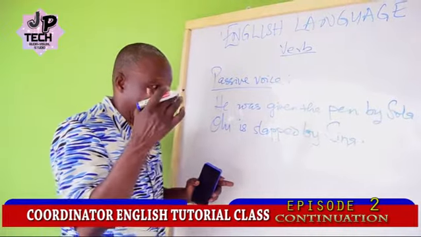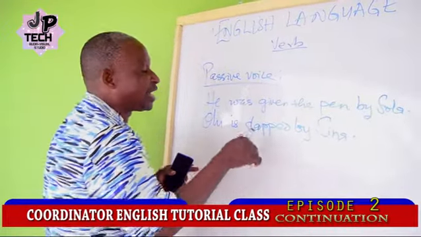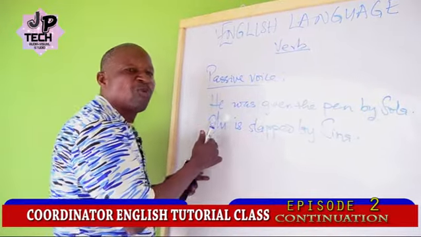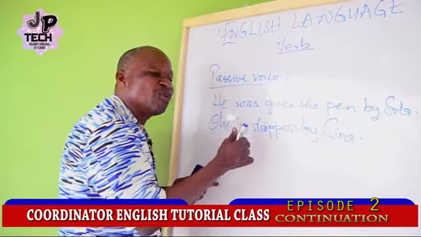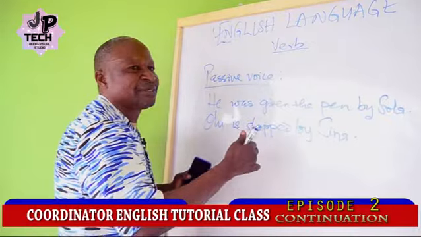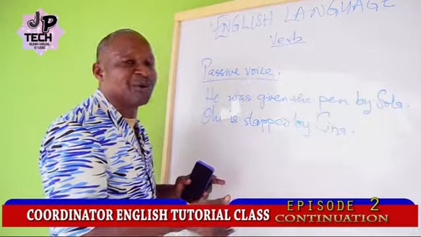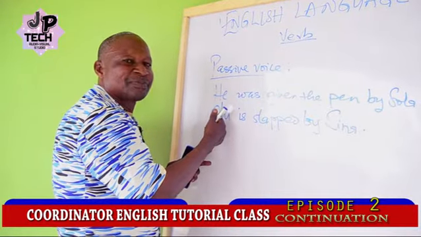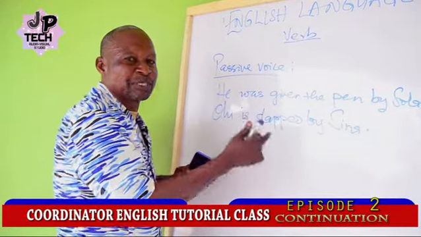But we should realize one thing, that the effect of the verb slapped is on Olu, not that it is Olu that performs the action on Shina. Instead, it is Shina that performs the action on Olu. So it's slapped.